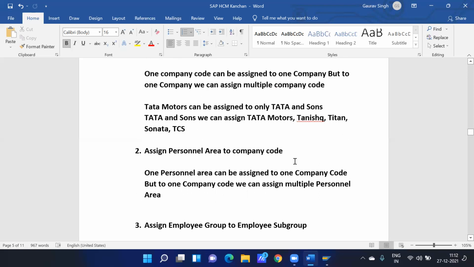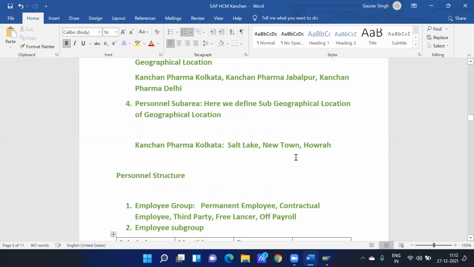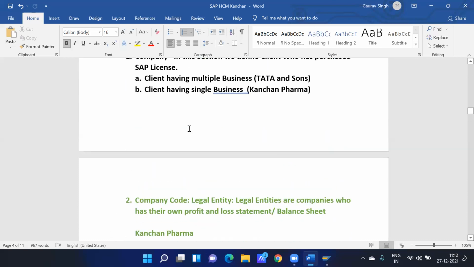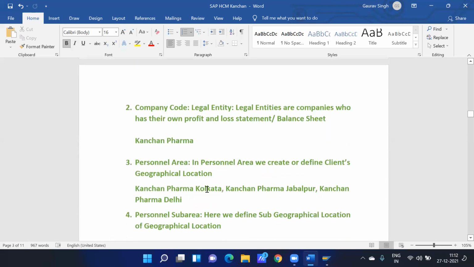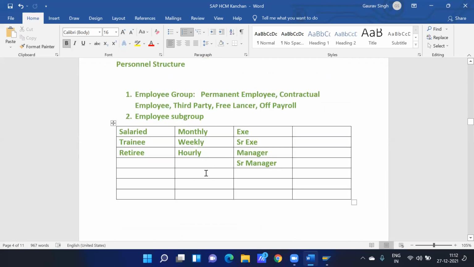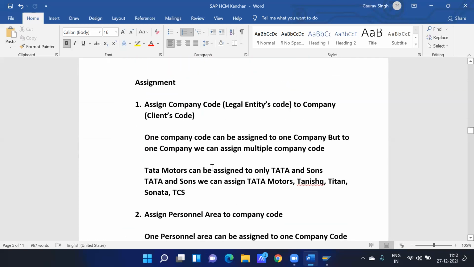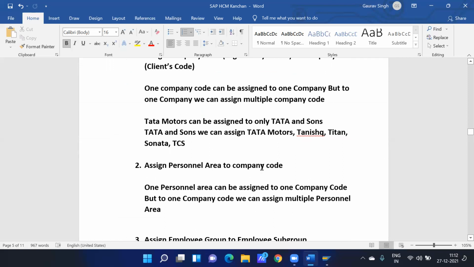So the most important thing is to create the enterprise structure first, and these are the objects which we have to define in the SAP system. Then we have to assign them accordingly as per client requirement in the SAP system. So this is the theory of SAP HCM implementation. Our next video is going to be the practical of that.